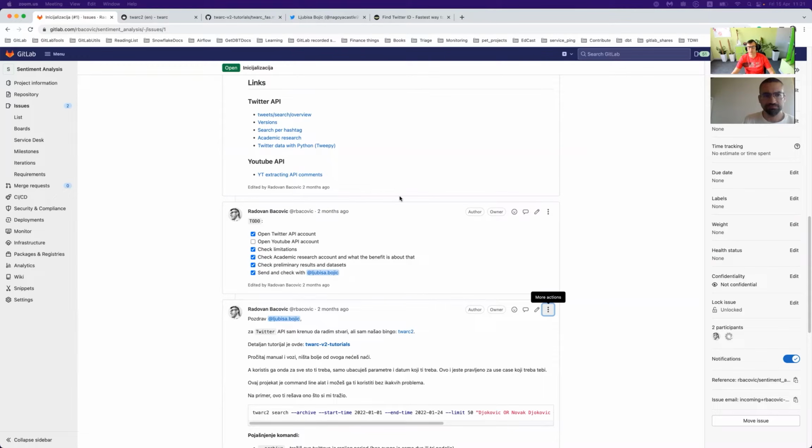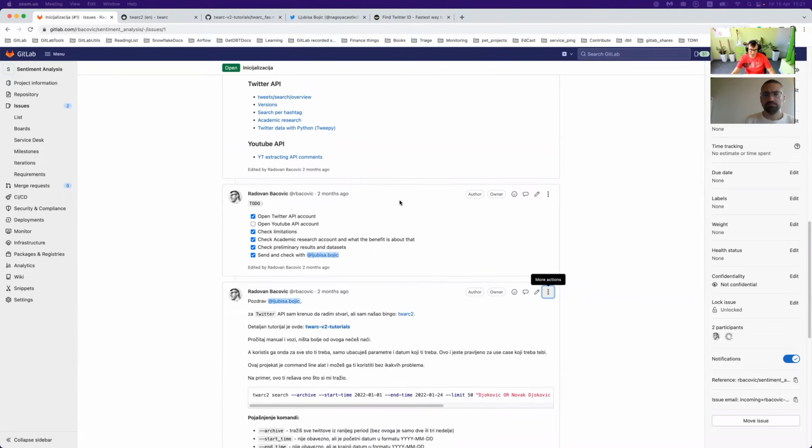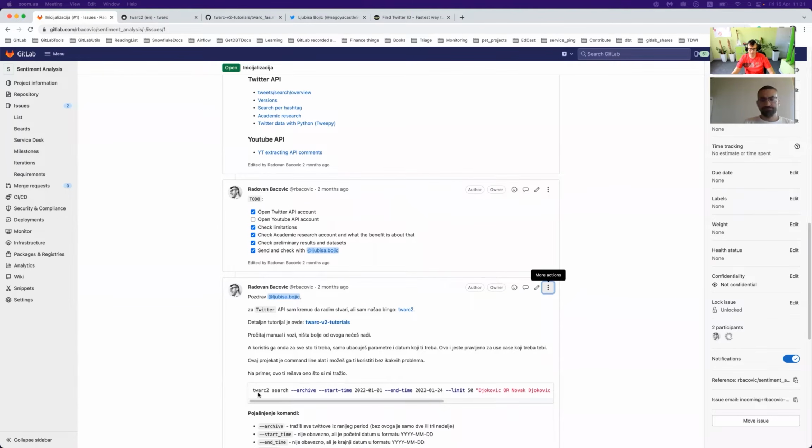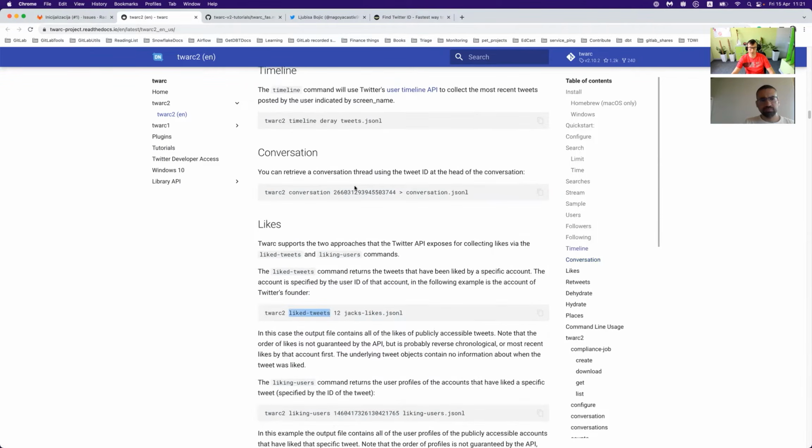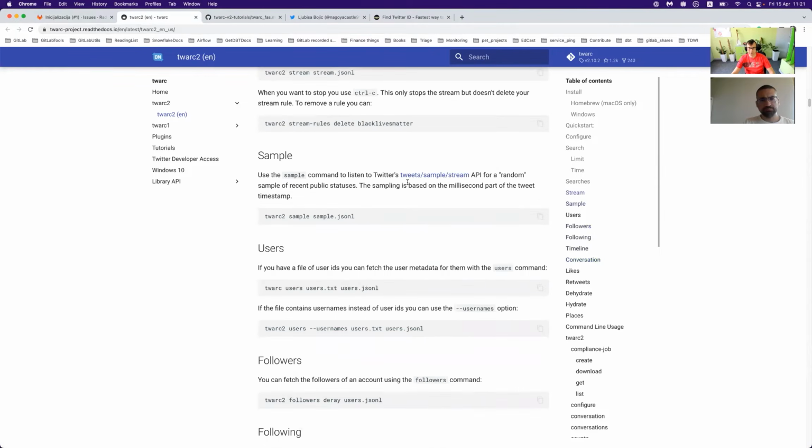You're lucky if you're part of the academic community, because in that case you can use much more versatile data sets. You can go deeper and travel back in time. For that reason, I warmly suggest, and I will focus on, the Twarc 2 library for Python, but for you, you can consider it a command line tool. Here is the documentation. Ljubisha and myself will provide you the useful links for all you need and what we are talking about in this session. Actually, Twarc 2 is an academic library used to download and ingest Twitter data in a human readable format.